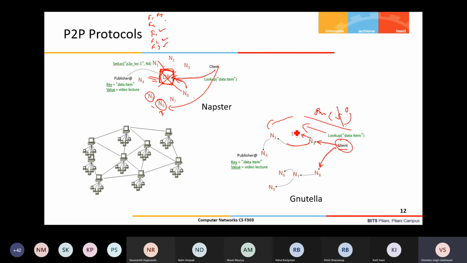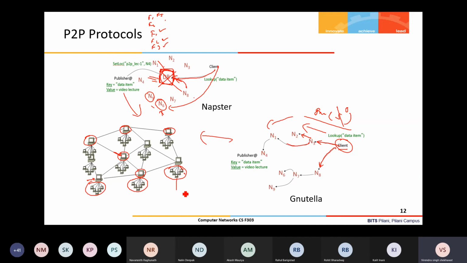Then the third protocol is a combination of Napster and Gnutella. Why is it a combination? These nodes are basically super nodes. They are high capability nodes, and high bandwidth links are also there. How does a new client join? Any new client joins its nearest super node. Suppose this client is there, so it joins this one. These clients have joined this super node, and so on. And these super nodes have a high bandwidth interconnection network.